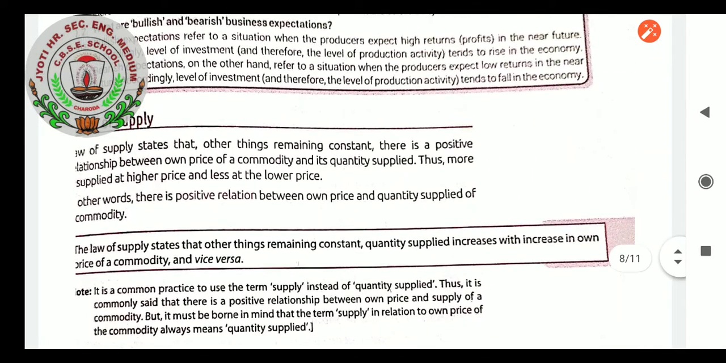Now, is it clear what the law of supply is? The other determinants of supply remain constant. Quantity supplied increases with an increase in own price of the commodity, and vice versa. The law of supply states that only one determinant of supply will be changing and the other determinants will be constant, and the changing factor is the own price of the commodity.